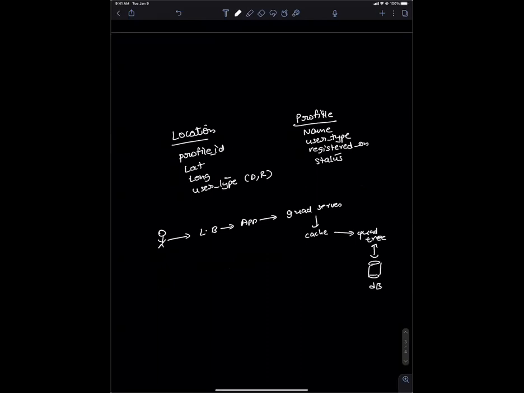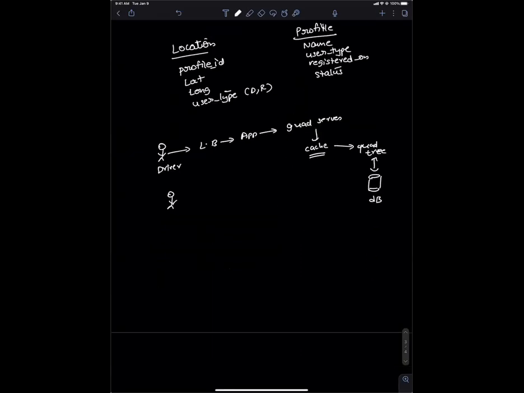The reason is that this cache is where you can get the data fast for a user. So if this is for a driver, and I am a rider, I can get the information quickly. Okay, wait. My mind is stuck with the quad tree. That is what I want to push this discussion to.